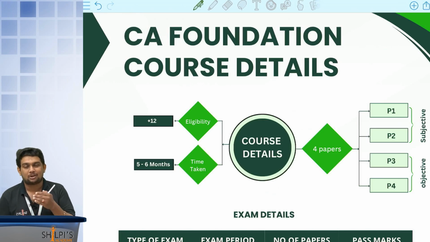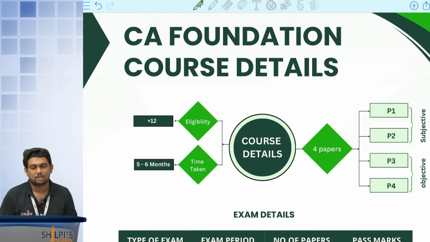So once your class 10 is done, you can register for your CA foundation course and you can start preparing. Once your 12th exams get over, you can write your exam. For example, if your exams get over by March, you can write your exam in September. So that is how the course is designed.